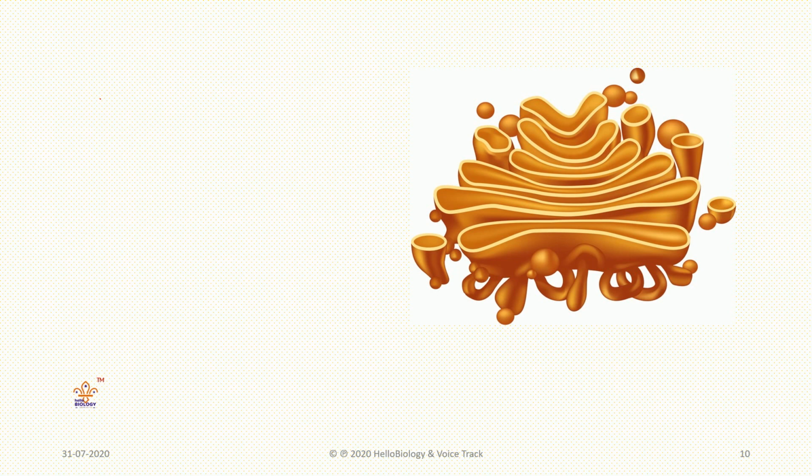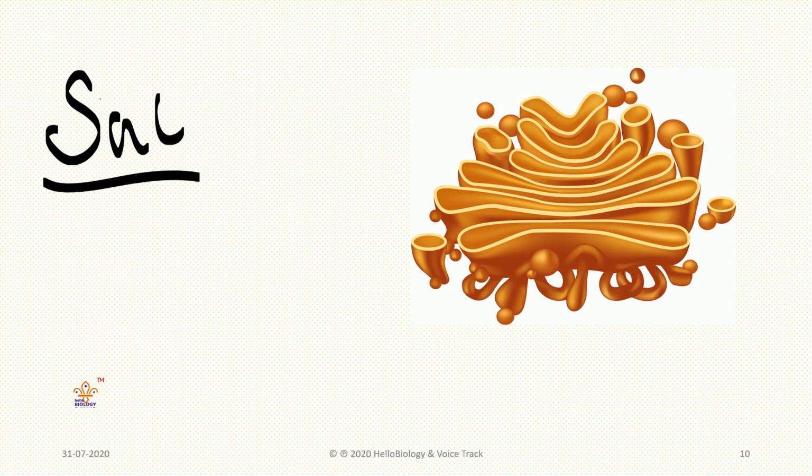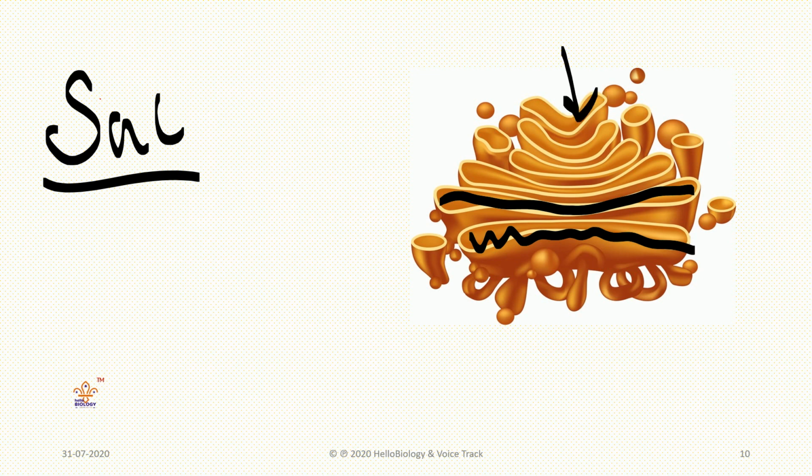If you see why it is called a complex, it is like an apartment: first floor, second floor, third floor, fourth, fifth, sixth, like that floors are there. So that's why it is called a complex. This organelle is made up of several membranes. These membranes create a sac-like structure. Sac means a bag-like structure, and inside it we can store some objects.